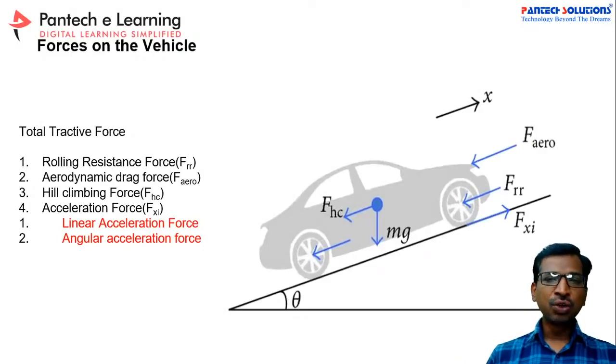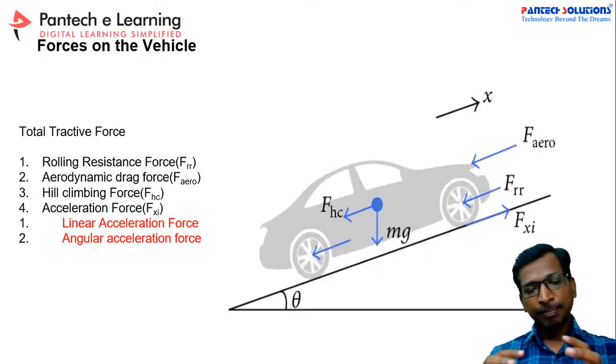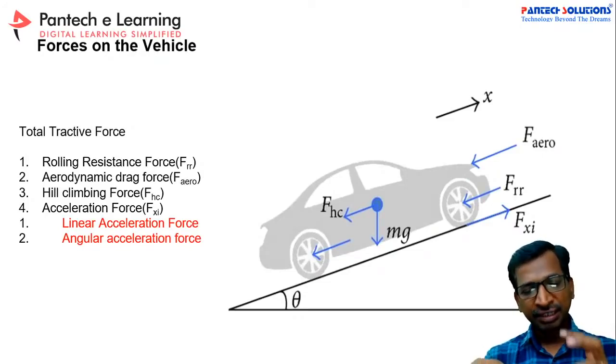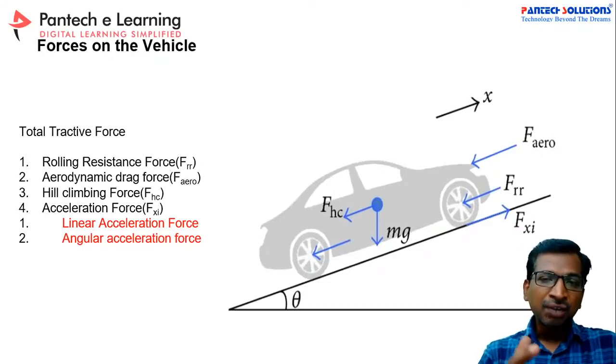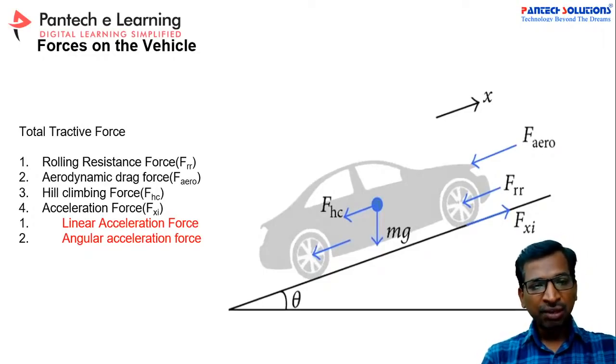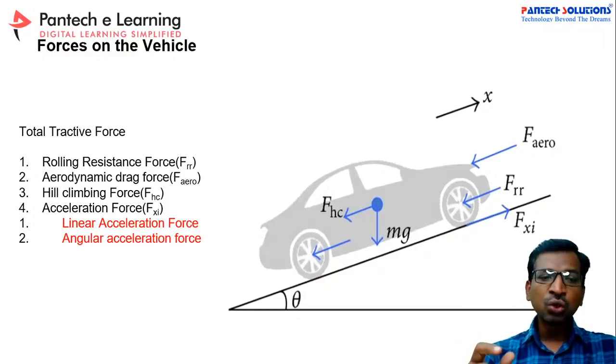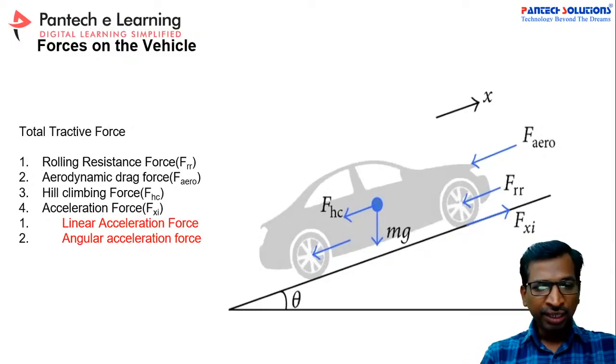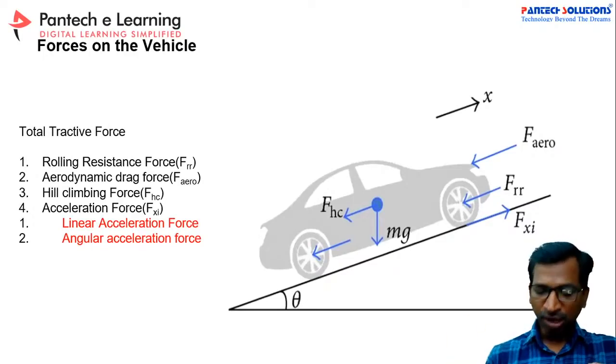And first, as we know, apart from the applied forces, there is what is called the push force. Generally it is used to calculate the motor power. So first we have to estimate what all the forces available on the vehicle. That is called the total tractive force: rolling resistance, aerodynamic force, hill climbing force, and acceleration force. These forces will be applied on a vehicle. So now the point is, we have to calculate these forces with the help of the formulas, right?